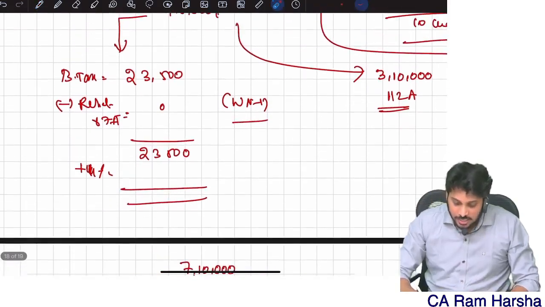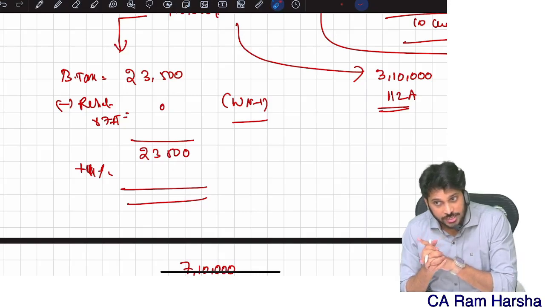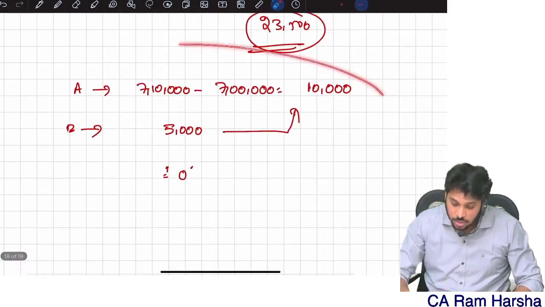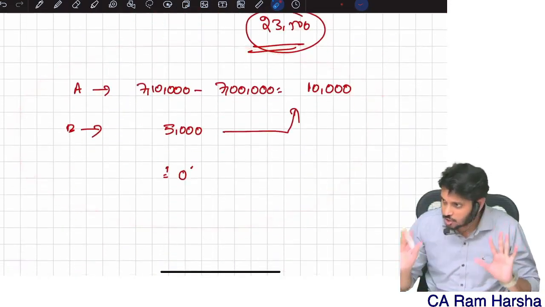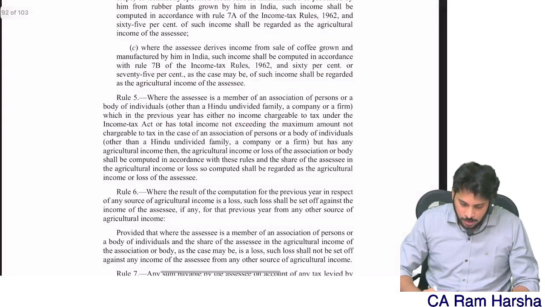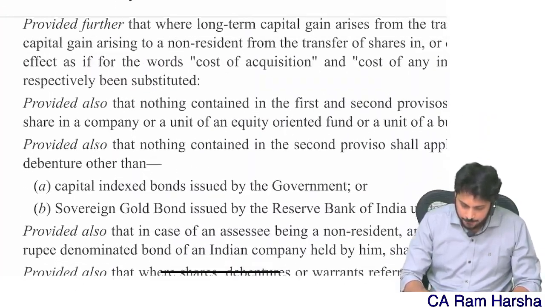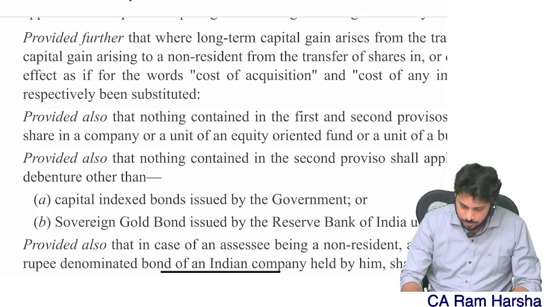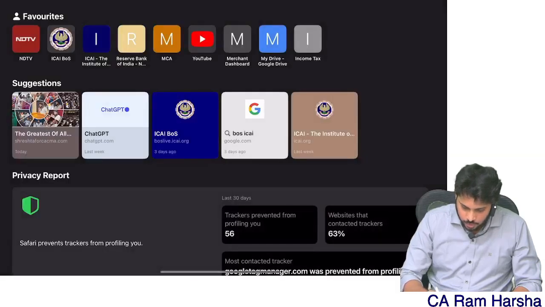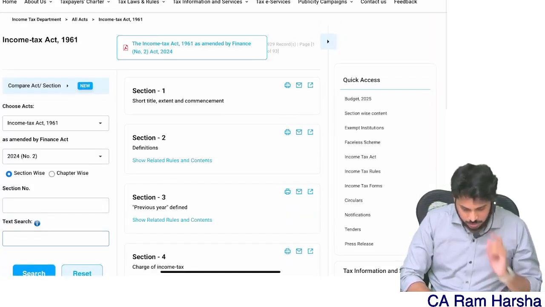Right now, even till date, there is no clarification whether this computation logic is right or not. Because if I go absolutely by the computation logic, this is what even the Act says. How does the Act say it? You see here, you see what the Act says. Just 1 minute.